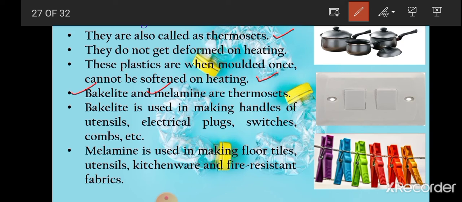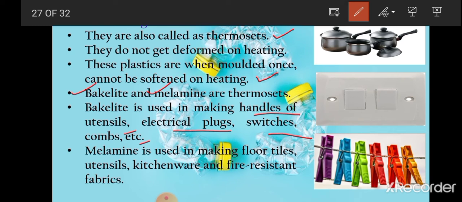Then the examples are bakelite and melamine. So bakelite, it is a poor conductor of heat and electricity as well. That is why they are used in making handles of utensils, electrical plugs, switches, combs, etc. Then melamine is fire resistant, and it has better heat tolerance as compared to other plastics.